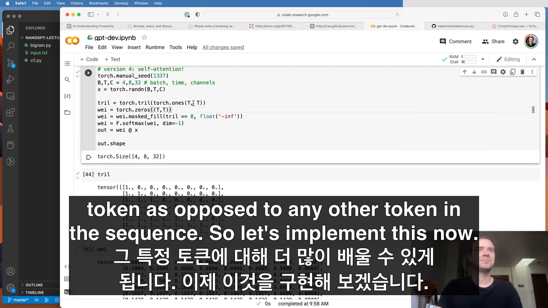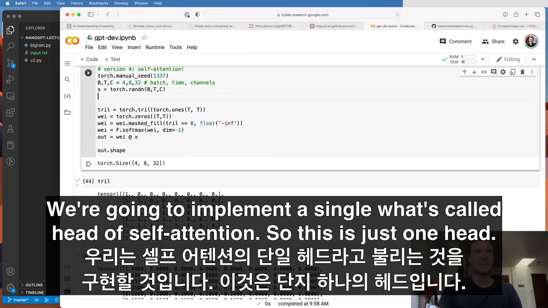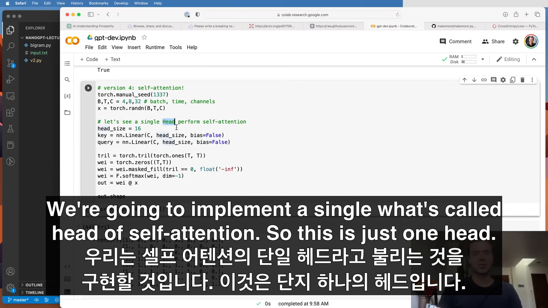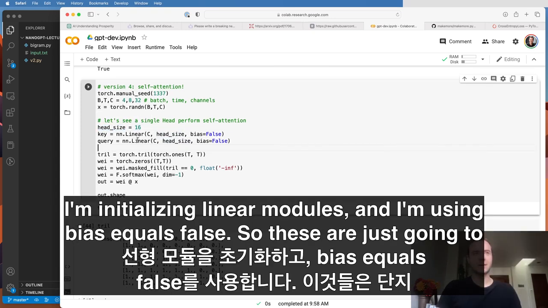So let's implement this now. We're going to implement a single, what's called head of self-attention. So this is just one head. There's a hyperparameter involved with these heads, which is the head size. And then here I'm initializing linear modules, and I'm using bias equals false.